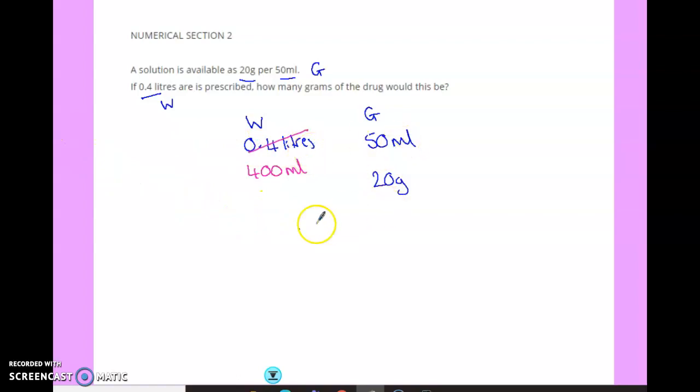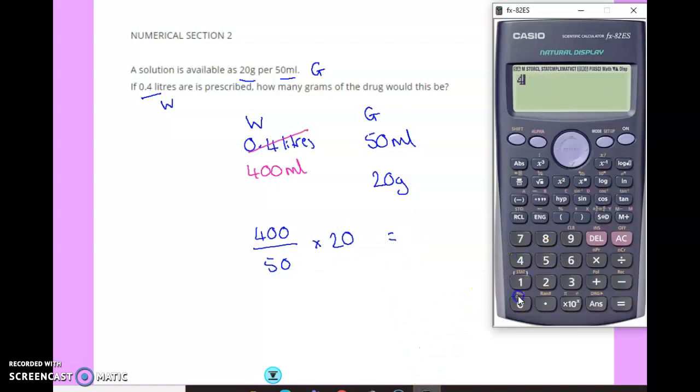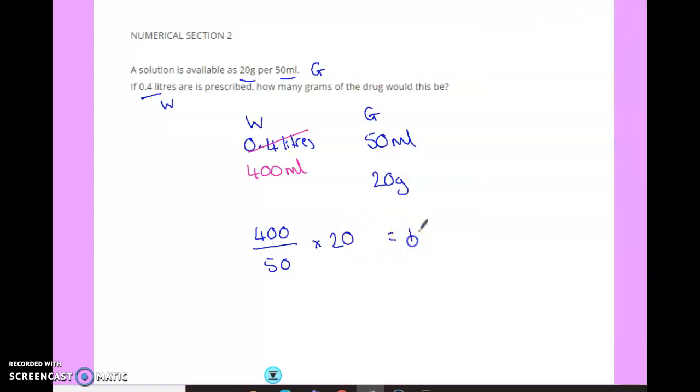So we're going to do want over got times what it's in. 400 divided by 50 times 20. It's 160 grams.